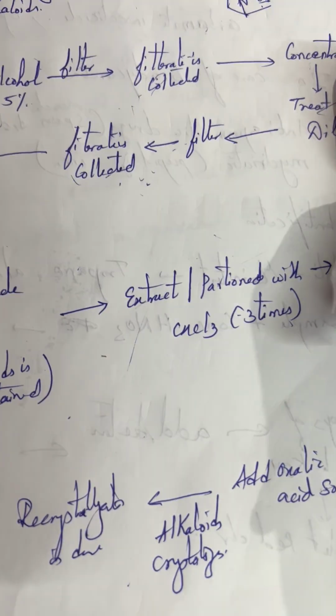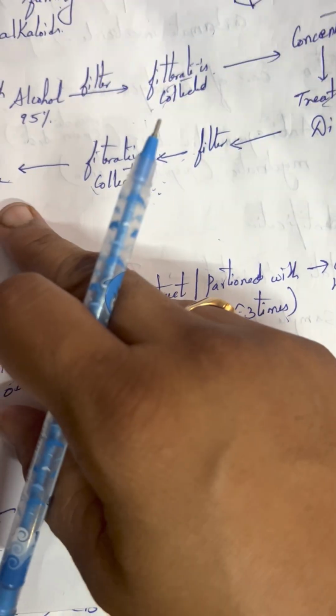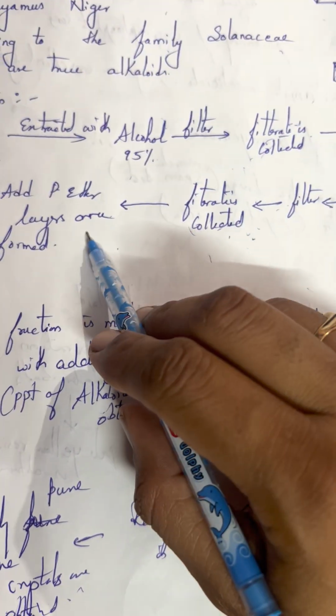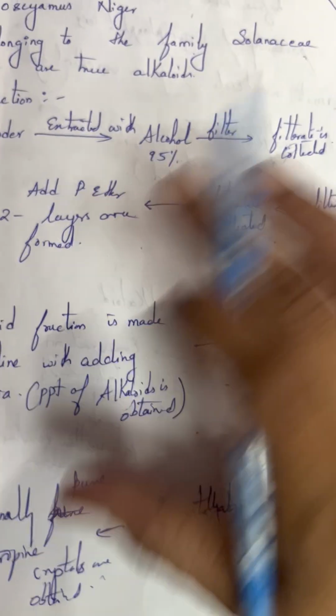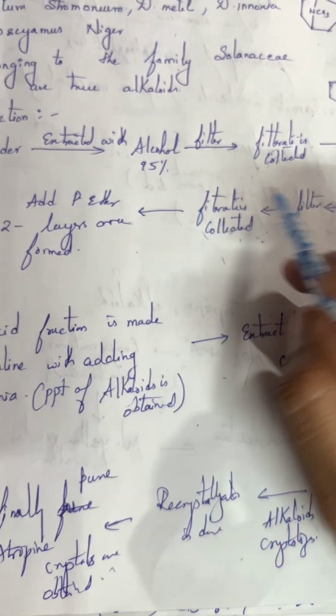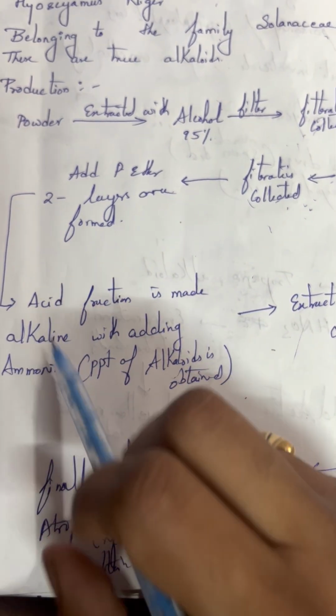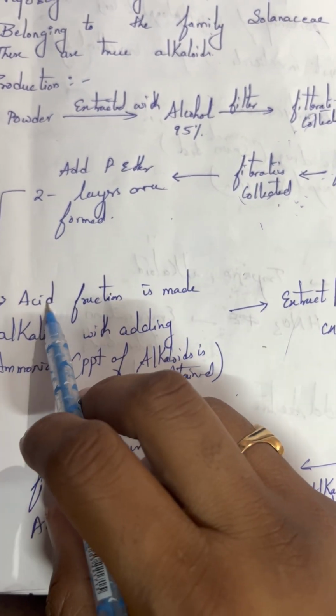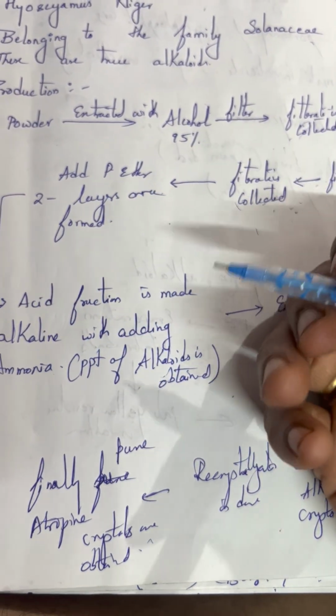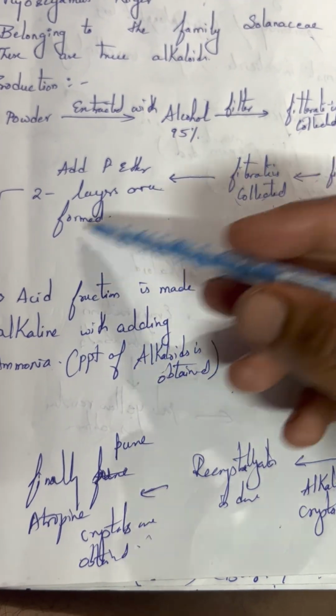Okay, you will add the acid, again you filter it, you will collect the filtrate, and to that you add the petroleum ether, so that you will get 2 partitions, but you need to collect the acid layer. So after the 2 layers have been produced, you will collect the acid layer. As it is acid in nature, you will add ammonia, a strong base, to make it alkaline.